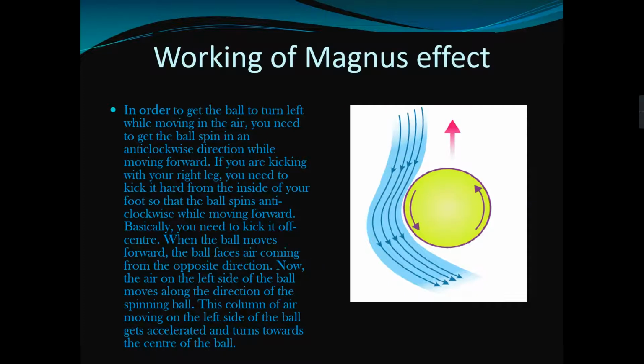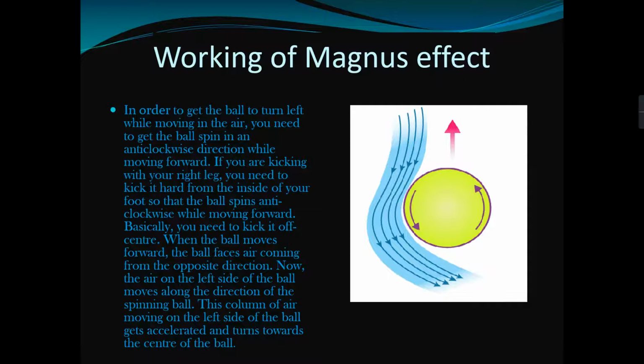Now I'm explaining about the working of Magnus effect. In order to get the ball to curve to the left side while moving in the air, you need to get the ball to spin in an anti-clockwise direction while moving forward. If you are kicking a ball with your right leg, you need to kick it hard from the inside of your foot, so the ball spins anti-clockwise while moving forward. Basically, you need to kick it off center.